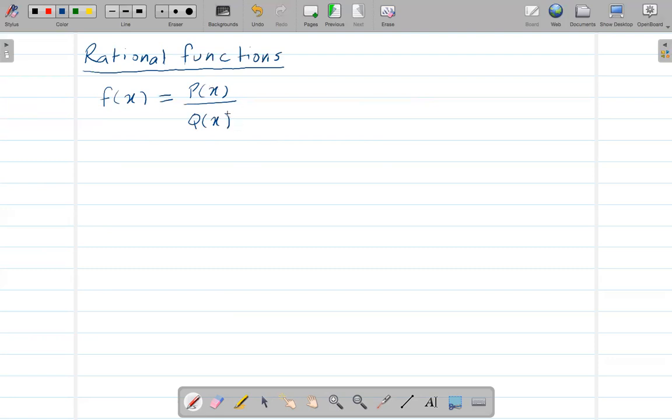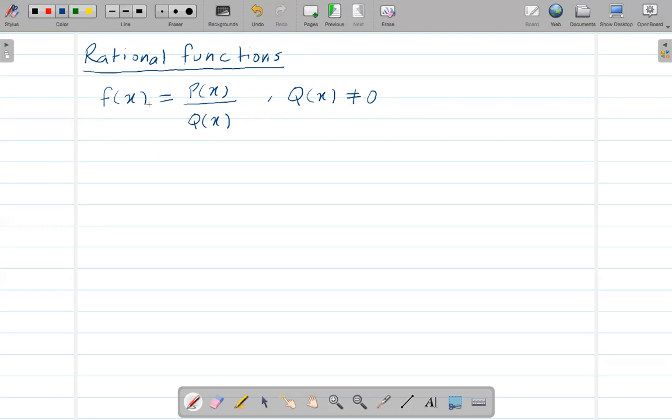Both of these are polynomials. And anything in the denominator cannot be 0, right? Because anything divided by 0 is always undefined. So that's why we have to make the condition that the thing in the denominator is not equal to 0.